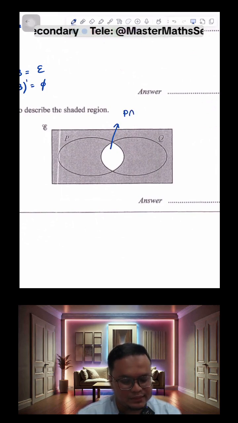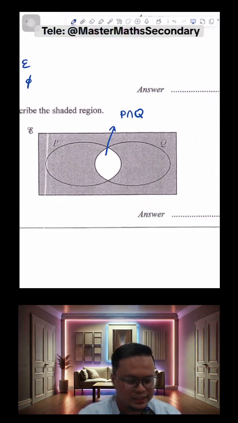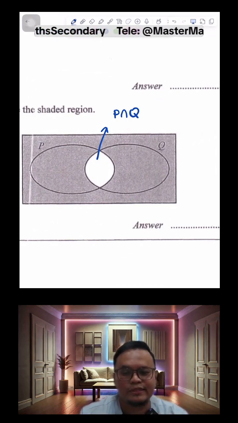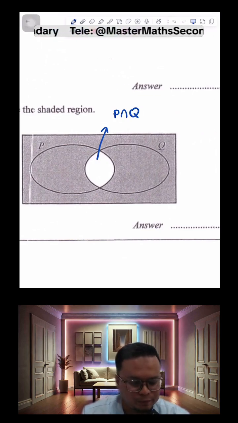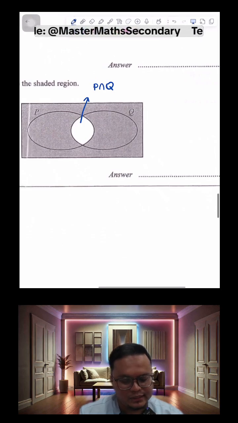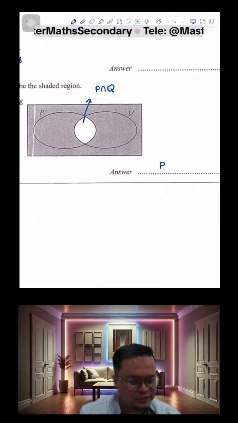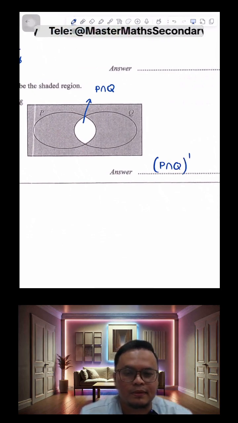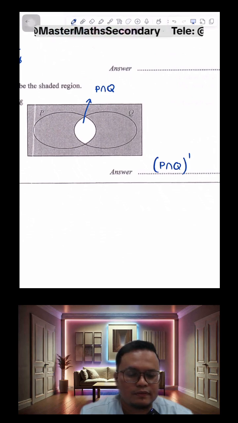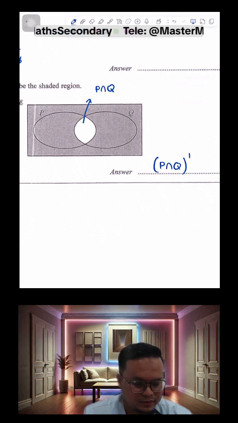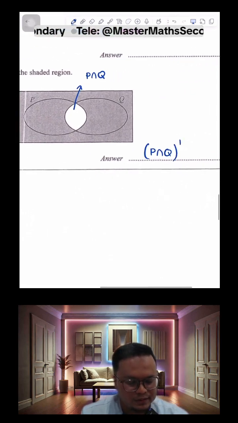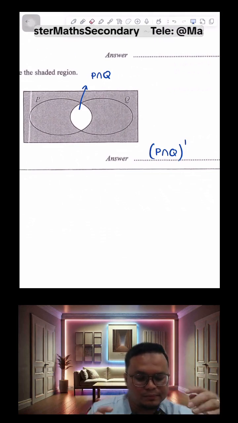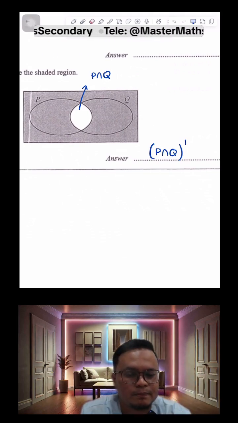This is the region of P intersect Q. I think you guys are familiar with this. The region here is the intersection of P and Q because they are found inside P and found inside Q. So to find the shaded part, it's just the reverse of this. So the answer would just be the complement of P intersect Q. That's how we do part B, because the unshaded one is P intersect Q, so the shaded part must be the complement of P intersect Q.